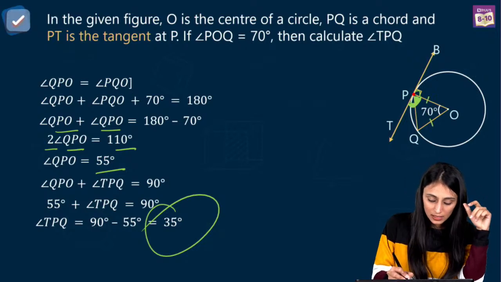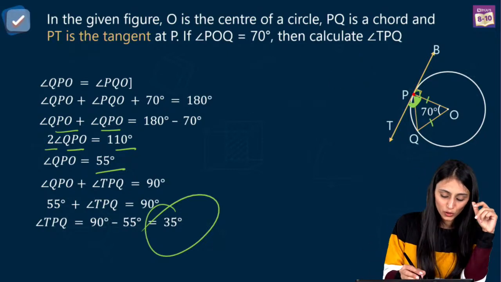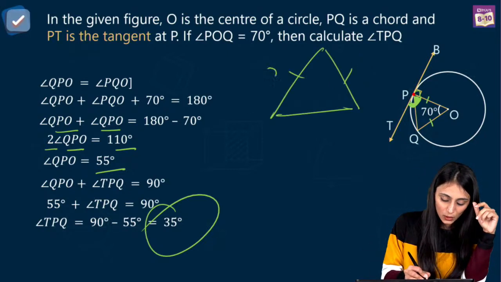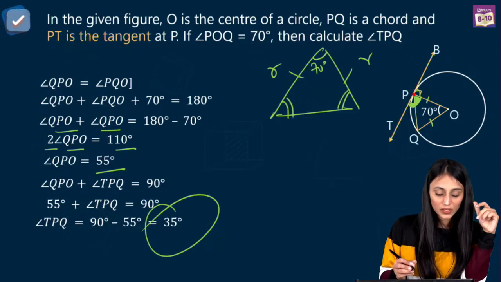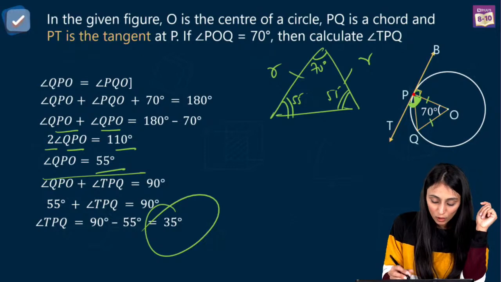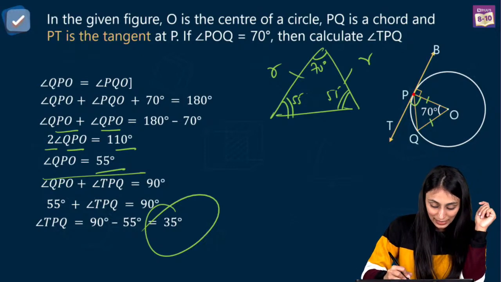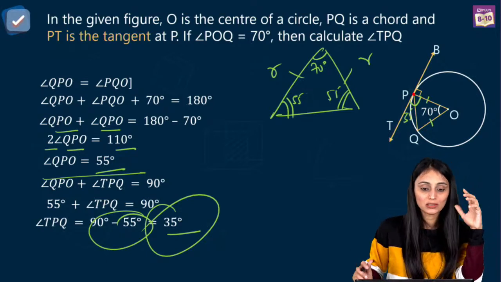Now this is the radius, this is the radius. So in a triangle, when two sides are equal, their opposite angles get equal. These two sides are equal because they are radius. This is 70 degree. So these two angles will also get equal, right? Using the angle sum property, I can get this value which is coming as 55. They both are 55, right? Now this complete angle over here is 90. So from 90, if I subtract 55, I'll get the rest of the part, that's going to be 35 degree.